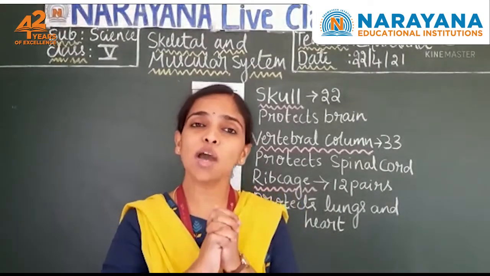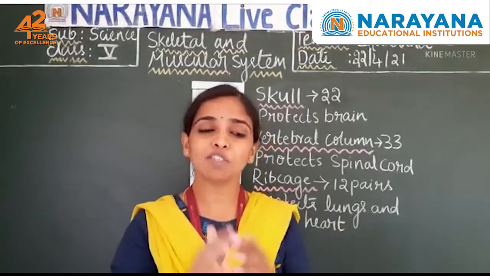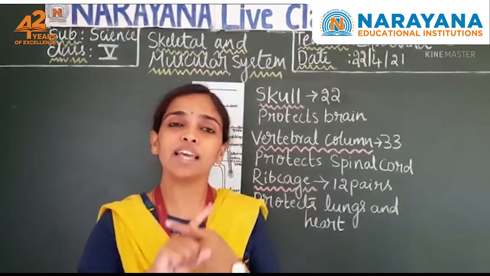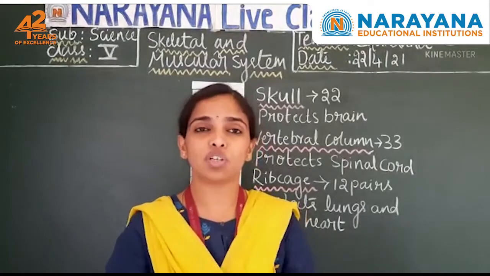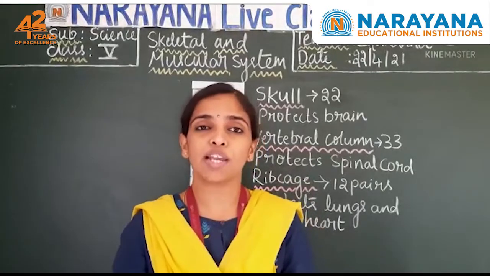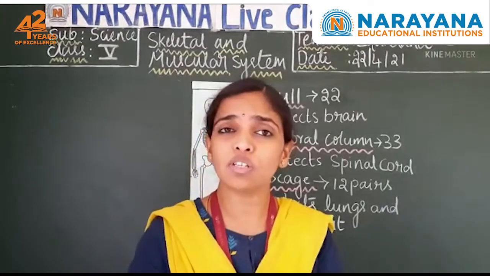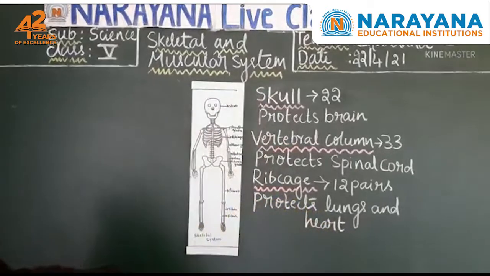Now let us know about the joints. What are joints? A joint is a place where two bones come closer to each other and are attached to each other. When two bones are attached to each other in one place, we call it a joint. How are these two bones held close to each other? With the help of a fiber called ligament. Let me write on the board.